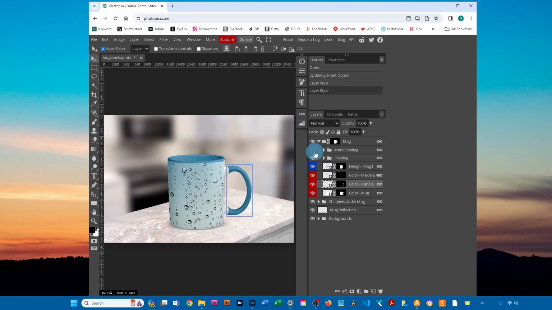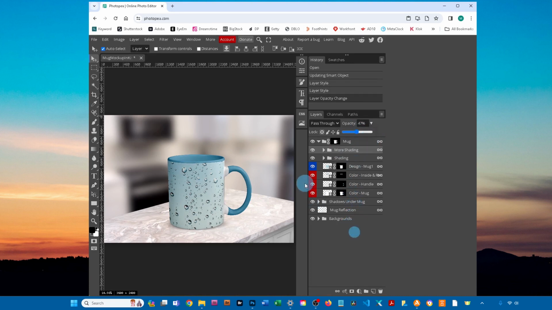If you'd like to add more shading to the mockup, click the box next to the layer labeled More Shading to turn it on. Then click the down arrow next to Opacity and just drag the slider. You can adjust the shadows underneath.